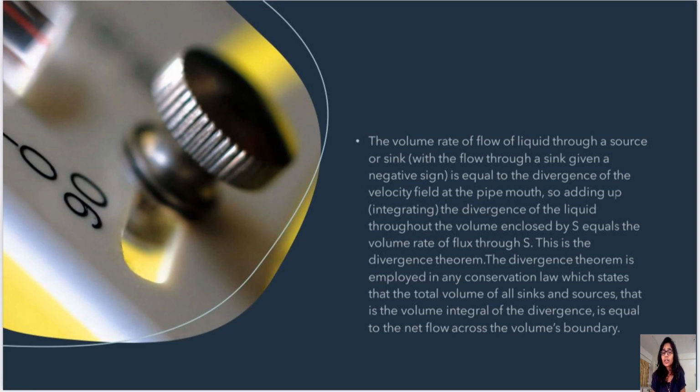So integrating the divergence of the liquid throughout the volume enclosed by S equals the volume rate of flux through S. This is the divergence theorem.